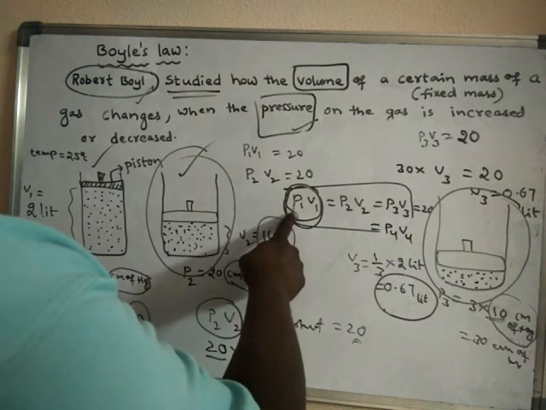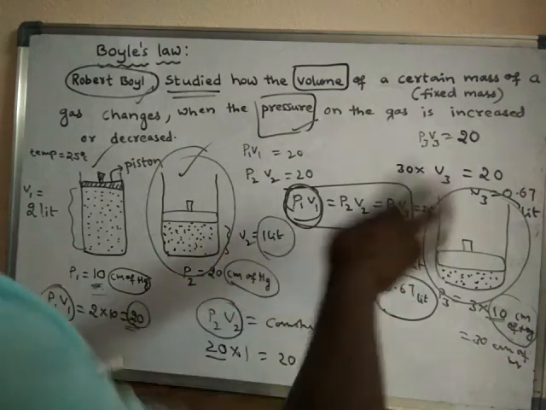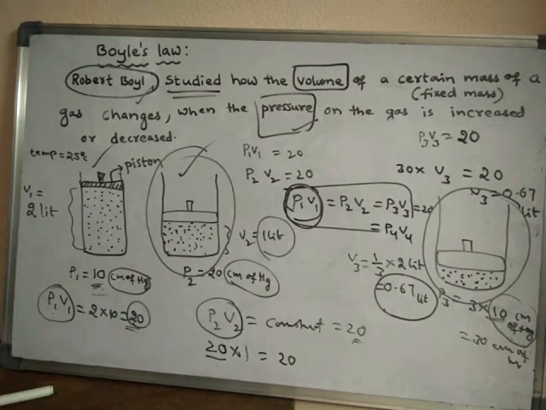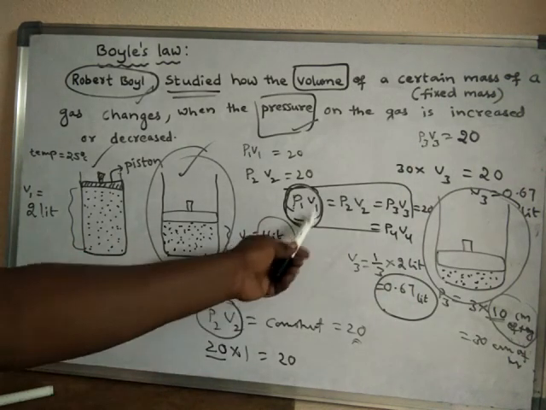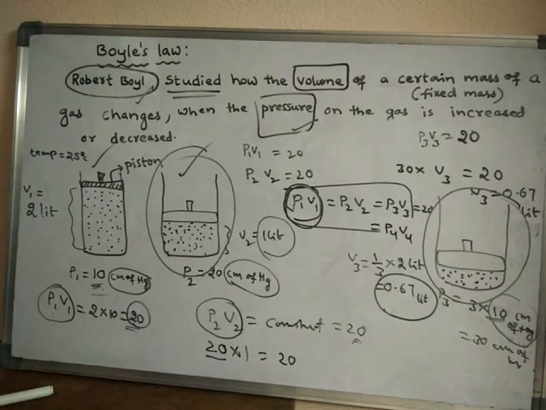Though the pressure is doubled in this case, still the product of pressure and volume remains constant. Or though the volume is halved, still the product remains constant.